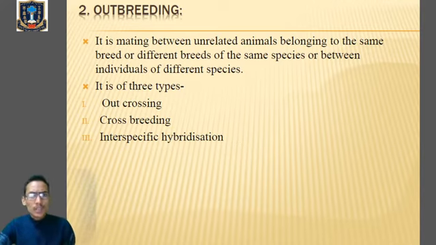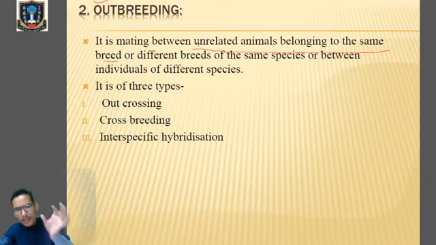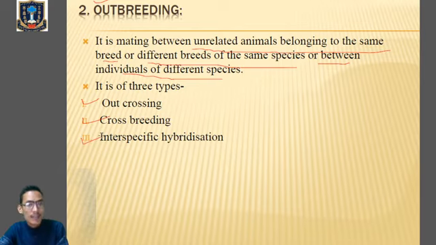Now number two type of breeding is outbreeding, where there will be mating between unrelated animals belonging to the same breed, or to a different breed of the same species, or between individuals of different species, because there are three types of outbreeding: outcrossing, crossbreeding, and interspecific hybridization.